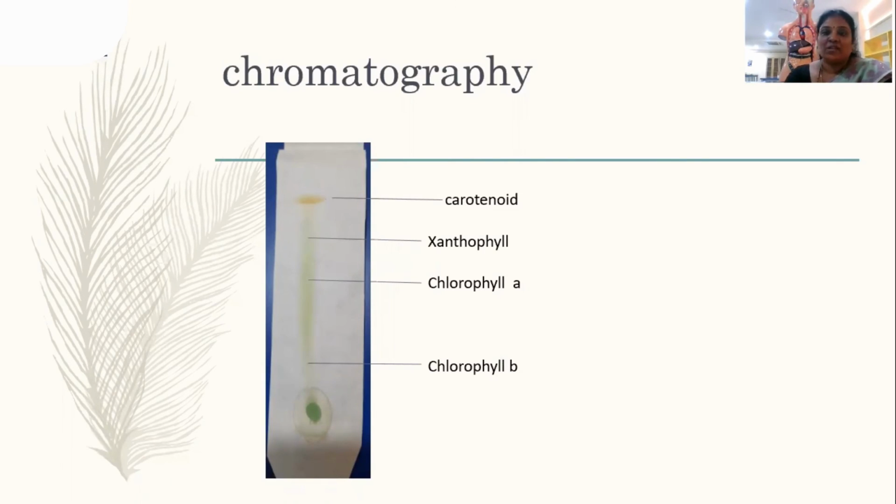Okay, so in our next class, let us see what is light reaction and dark reaction, and how these pigments actually take in the light energy of different wavelengths, and how the light energy is converted into ATP and NADPH, and how glucose is actually prepared in the stroma. Thank you.